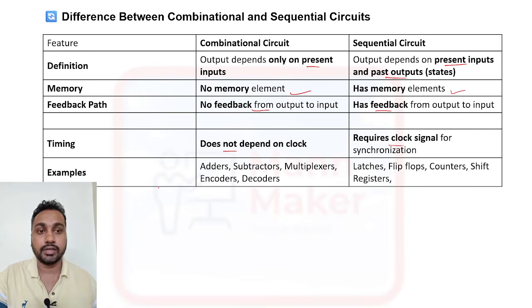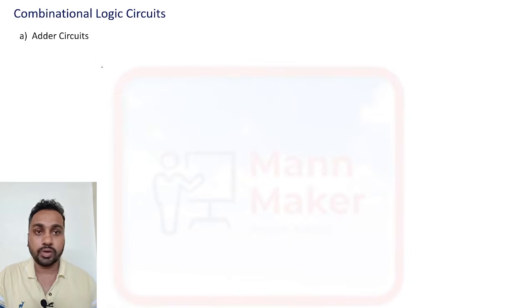Examples of combinational circuits: adder, subtractor, multiplexer, encoder, decoder, and comparator. Sequential circuits: latches, flip-flop, counter, shift register. We'll discuss all one by one.